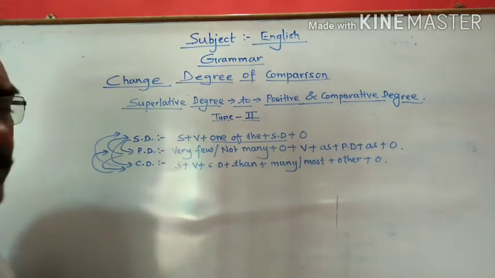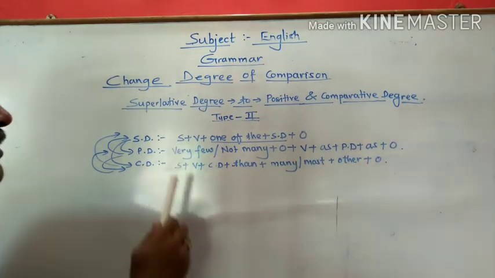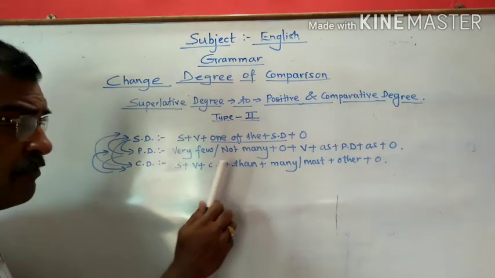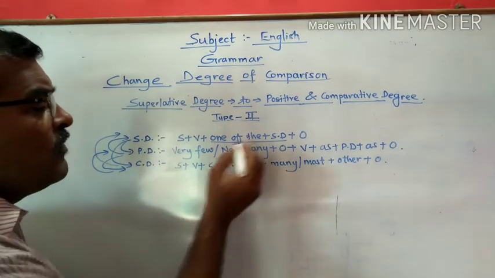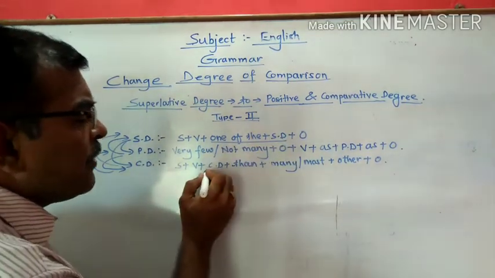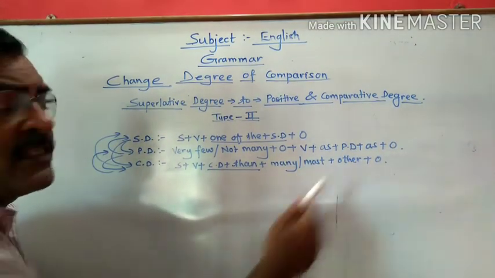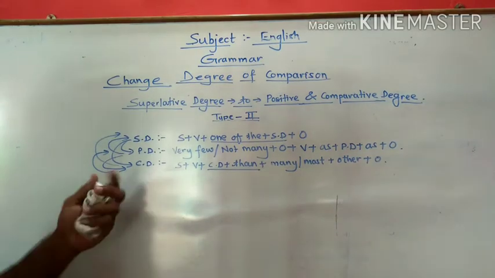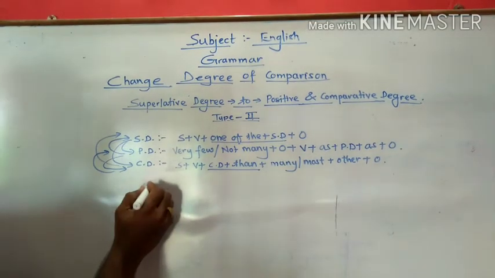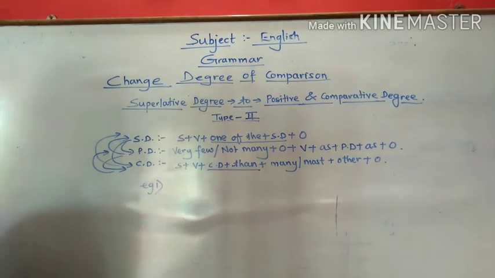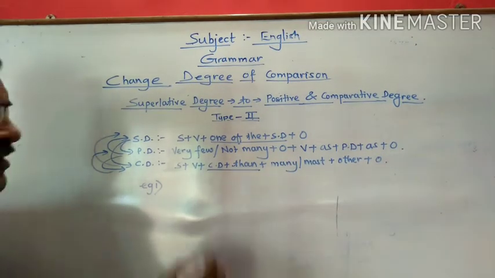So let us see about the comparative degree construction. Subject plus verb plus comparative degree plus then we have taken. So we have removed one of the superlative degree with the comparative degree then, and after that what we have taken? Many or most other plus object. Now let us focus on the example. Let us take one example.